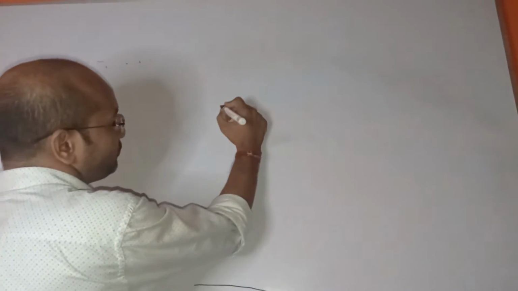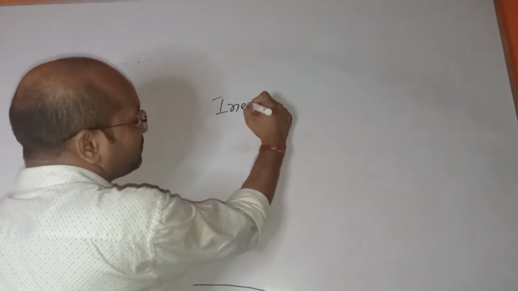What do you mean by inertia? Let me write down the definition. What is inertia?